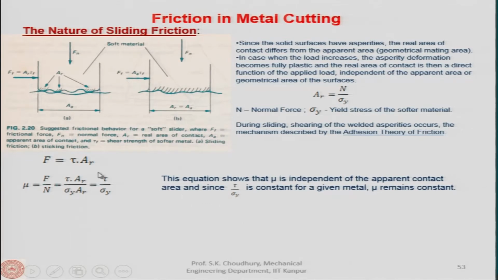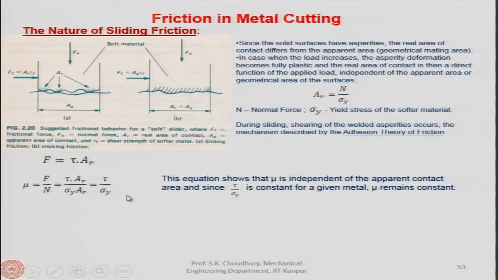And since these are material properties, for any particular material the shear stress and the yield stress values are constant, they are not changing. Therefore, mu remains sufficiently constant, because it is only the ratio of tau and sigma y.